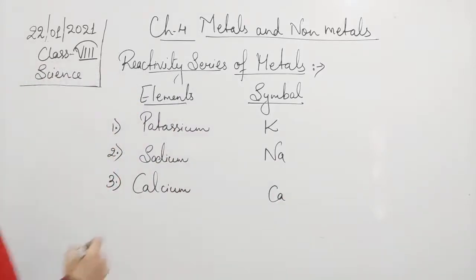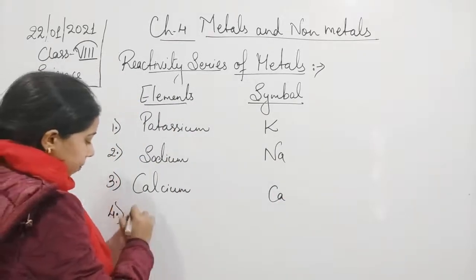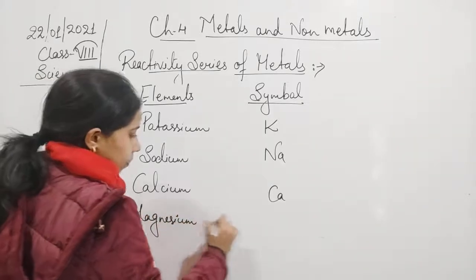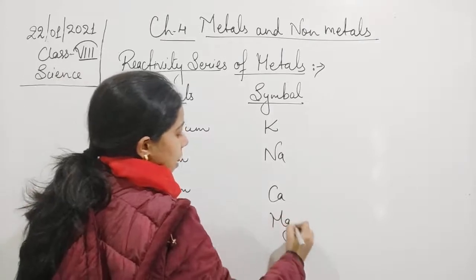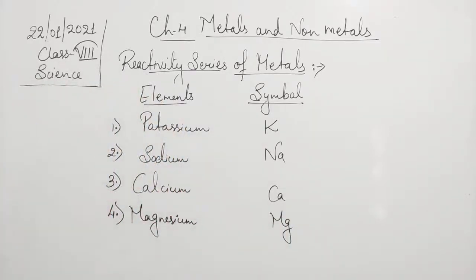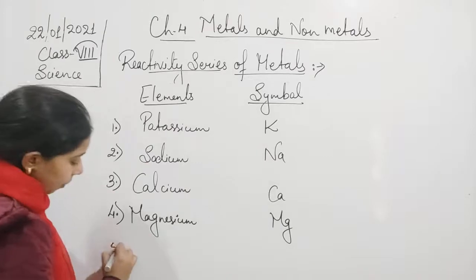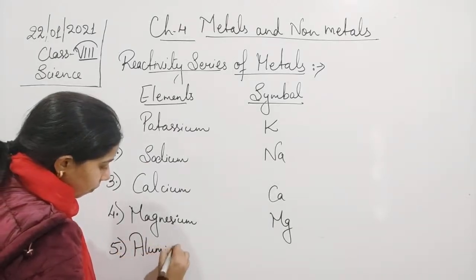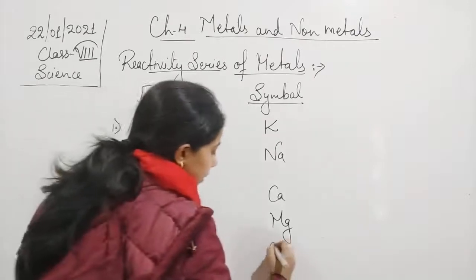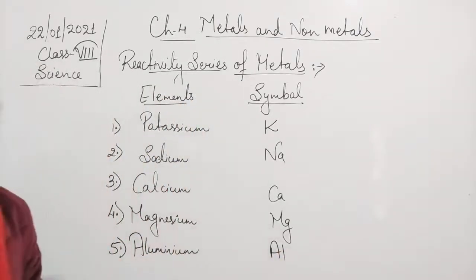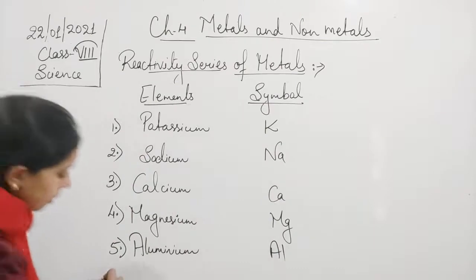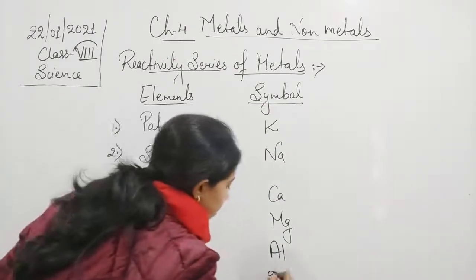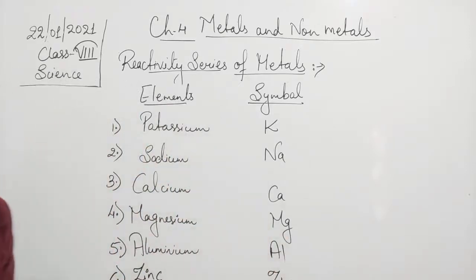Then next one is magnesium, symbol is Mg. Next one is aluminium, symbol is Al. Next is zinc, symbol is Zn.